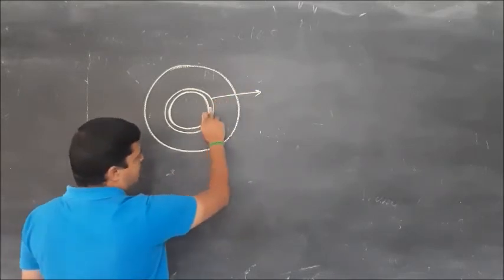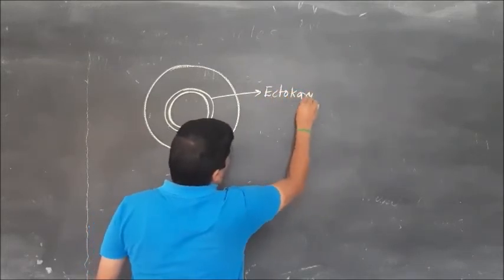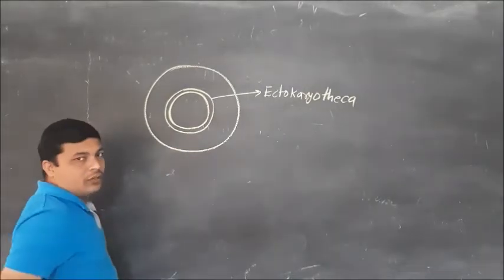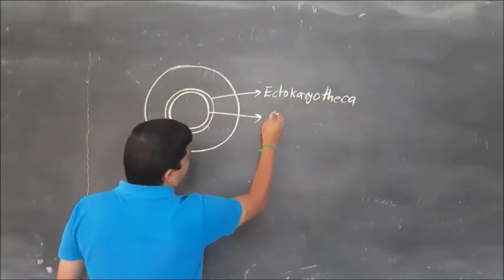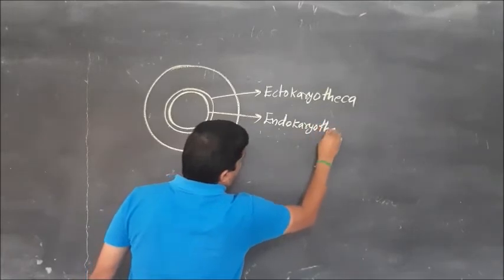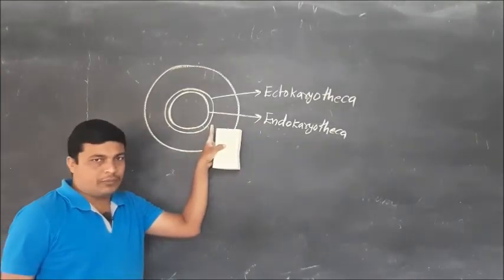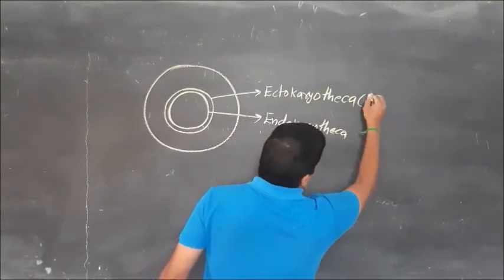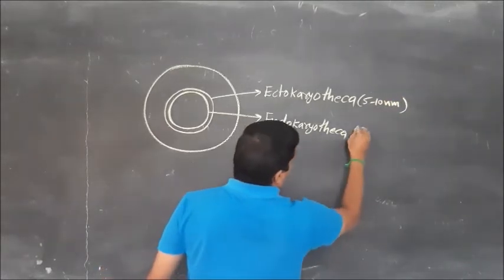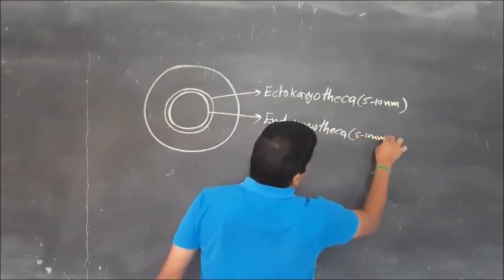The outer membrane of the nucleus is considered as the ectokaryotheca, and the inner membrane of the nucleus is considered as the endokaryotheca. The ectokaryotheca is 5 to 10 nanometers in length, and the endokaryotheca is also 5 to 10 nanometers.